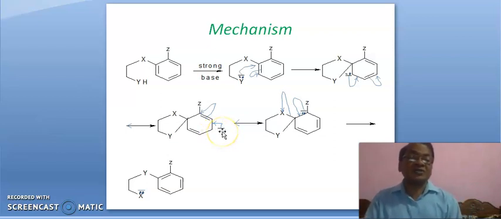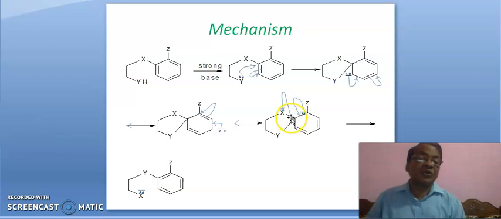This negative charge will shift in this fashion, and so this pi bond will break in this fashion, leading to negative charge here. Now this negative charge will shift in this fashion, and so this bond will break, leading to X minus here, and consequently Y gets attached finally to this carbon to which X was attached. Okay.